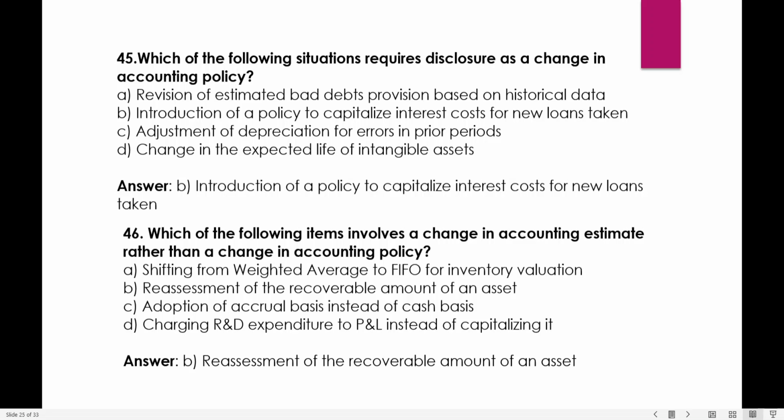Which of the following items involves a change in accounting estimate rather than a change in accounting policy? Options: shifting from weighted average method to FIFO for inventory valuation, reassessment of the recoverable amount of an asset, adoption of accrual basis instead of cash basis, and charging research and development expenditure to profit and loss instead of capitalizing it. So we see that what involves a change in accounting estimate is the reassessment of the recoverable amount of an asset. How long can the asset remain recoverable? That means simply the life expectancy of the plant in the factory is increased or decreased.